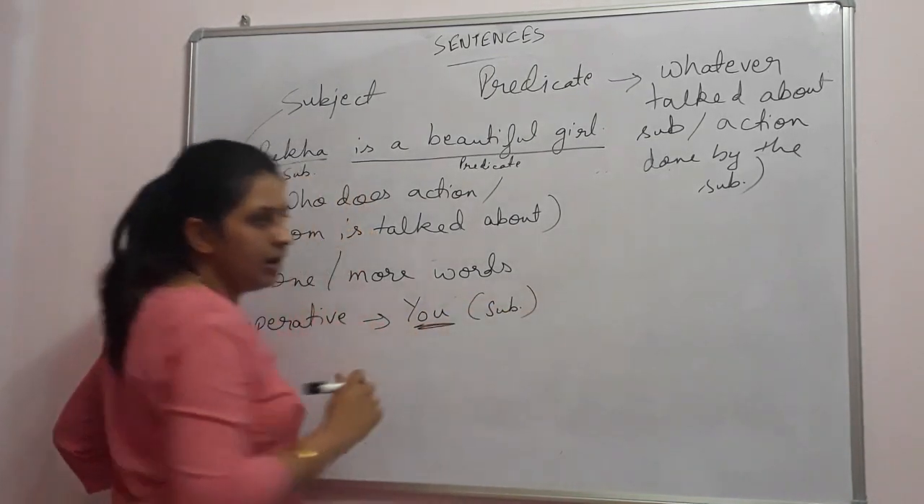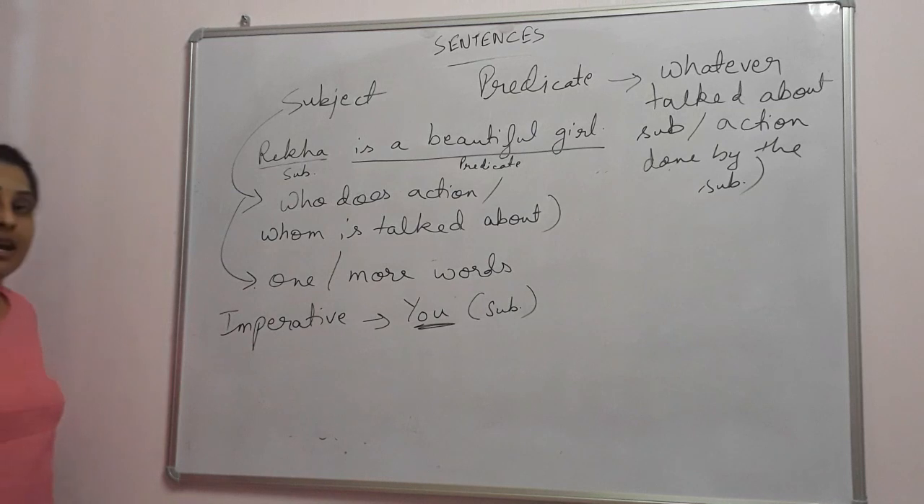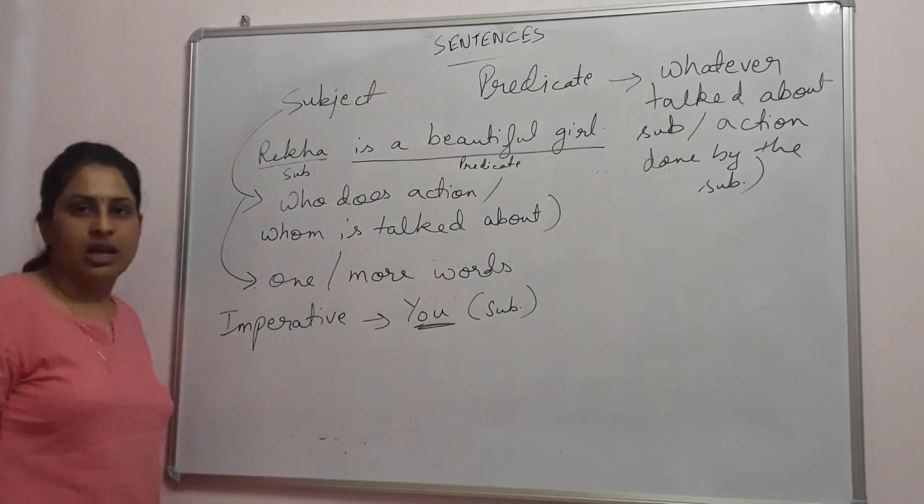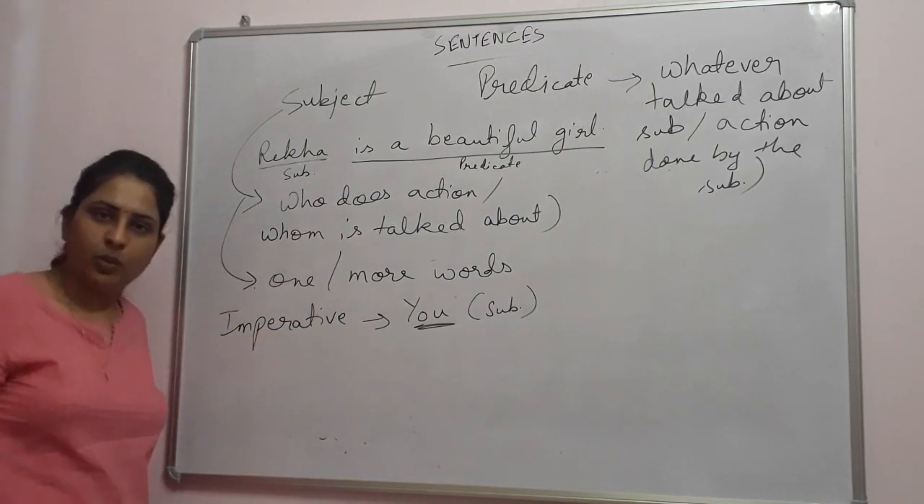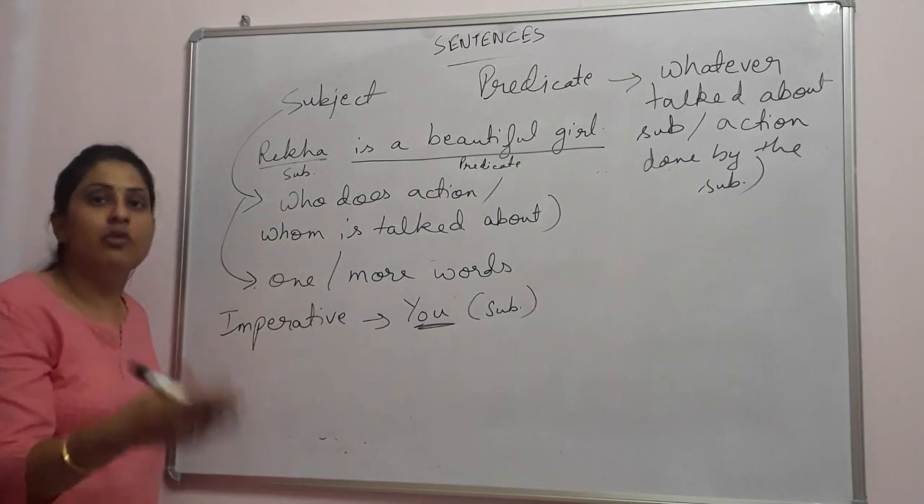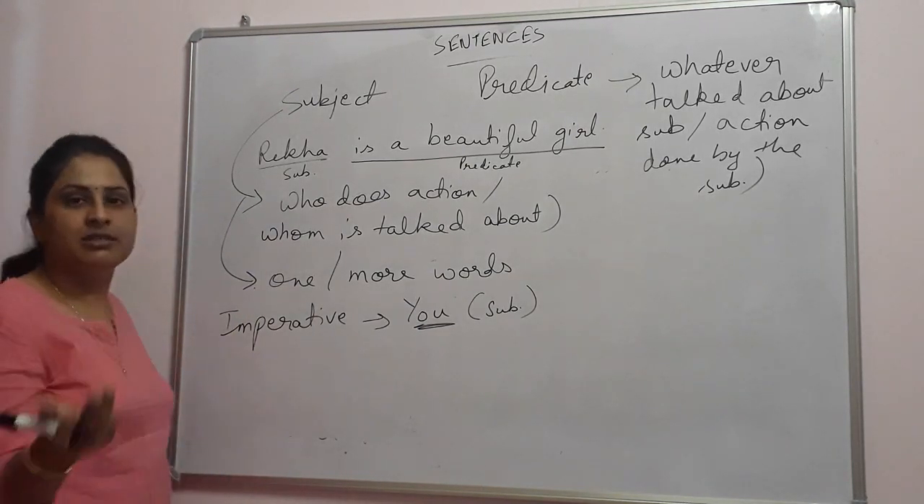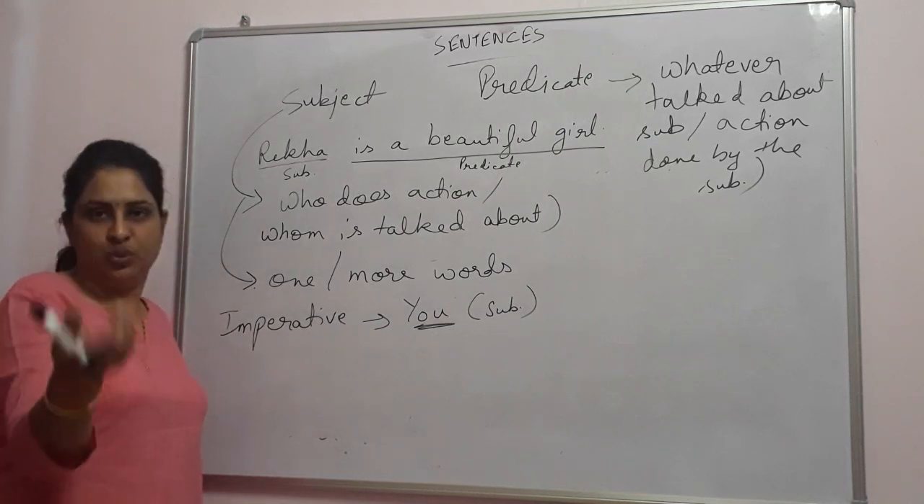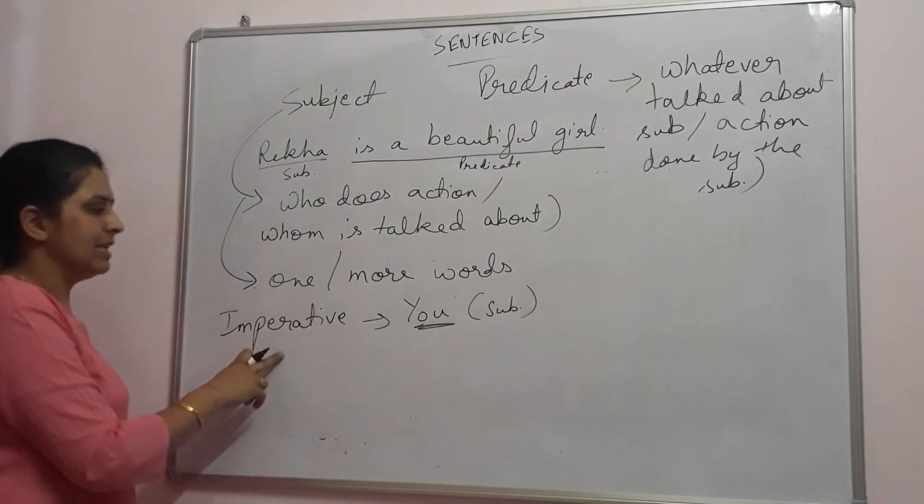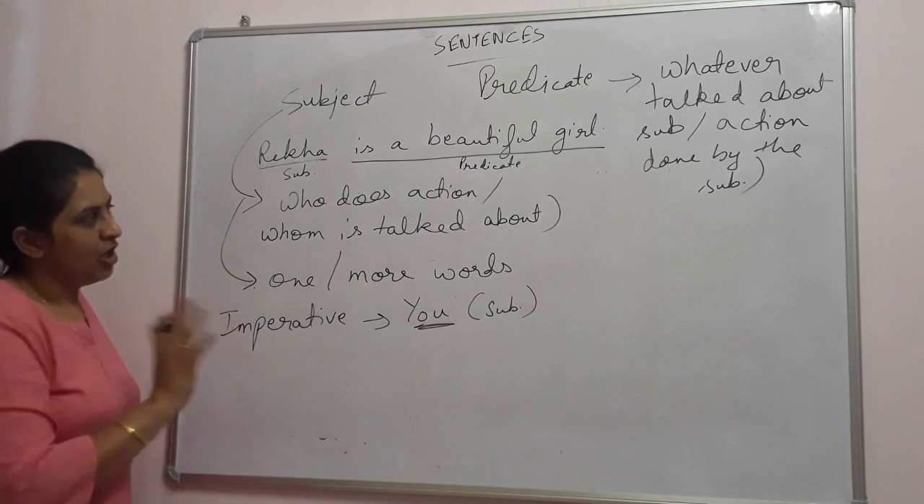Why? Like I said, command, get out. So who will get out? I am talking to you. Okay, you will get out. If I say pass me the sugar, who will pass me the sugar? You will pass me the sugar. Okay, take your medicines regularly. Whom am I giving advice? To you. So in imperative sentences, the subject is always you.